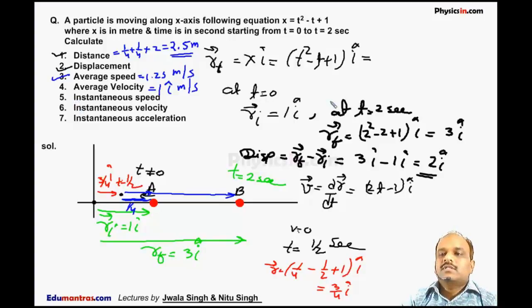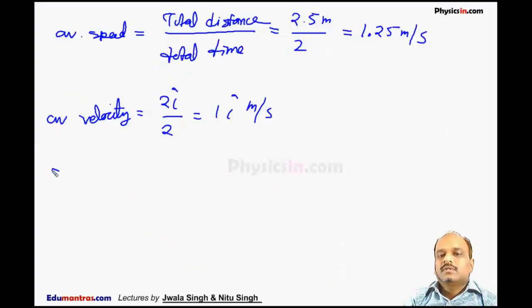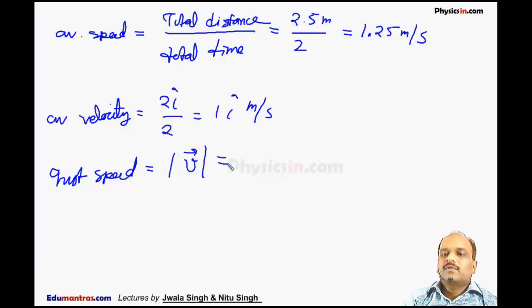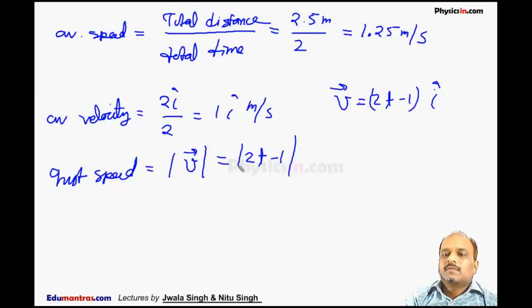Second is instantaneous speed. Now we know instantaneous speed is the magnitude of instantaneous velocity. Now we know instantaneous velocity V is equal to (2t minus 1) I cap. So instantaneous speed is mod of 2t minus 1, because speed can never be negative. So instantaneous speed is |2t minus 1| meter per second.